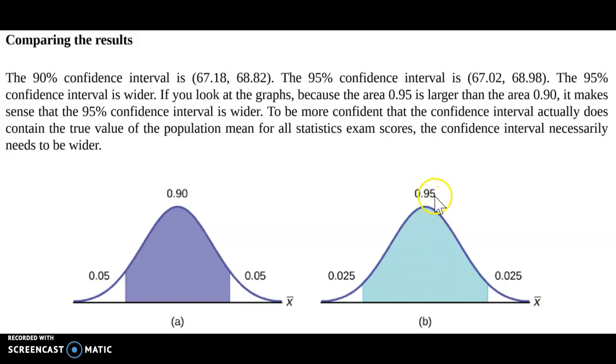Now why? Well, this confidence level is actually represented in an area. Okay, so the 95% area is larger than a 90% area, which means that its confidence interval would be larger than the 90% confidence interval.